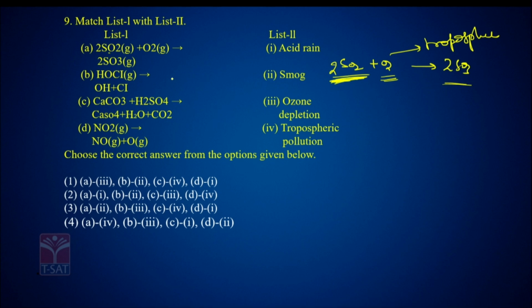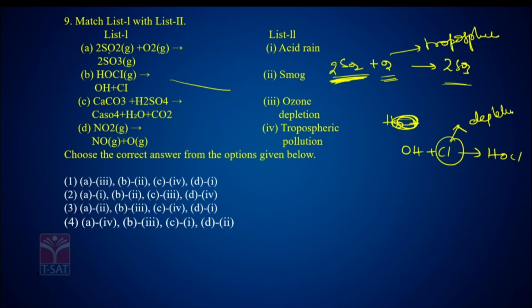And the second one, HOCl. OH plus Cl converts into HOCl. So, this chlorine gas is actually used for the depletion of the ozone layer. So, it is depletion of the ozone layer. The third one, CaCO3 plus H2SO4 gives CaSO4 plus H2O and CO2. This reaction is nothing but acid rain. Calcium carbonate reacts with sulfuric acid and gives H2O and CO2, which is acid rain.